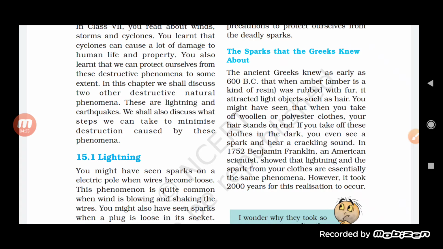Not only this, woolen or polyester clothes also show such attraction with hair strands. Even if we take off the clothes in the dark, we can see the sparking and hear the crackling sound from it. Benjamin Franklin, an American scientist, showed that lightning and the spark from the cloth are actually the same phenomenon.